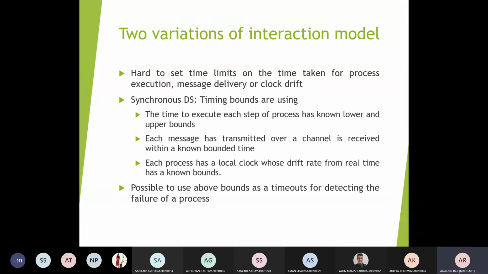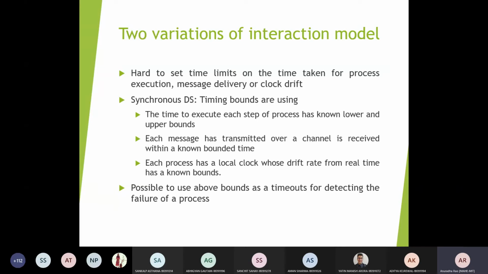So if you are going to model such kinds of interactions, you will have to work on the constraints which have to be put up for process execution, for message transfer, as well as for the clock drift rate, which will be taken care of when you go for various configurations. It may be the sensitivity of the sensors, or the configuration used for a particular specific application. So all these things will be considered.